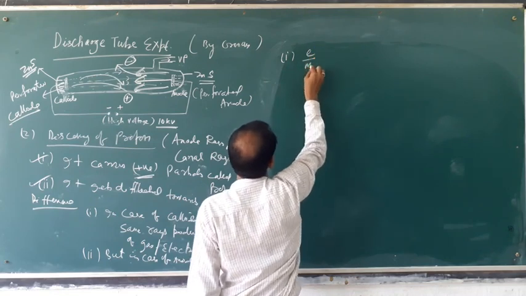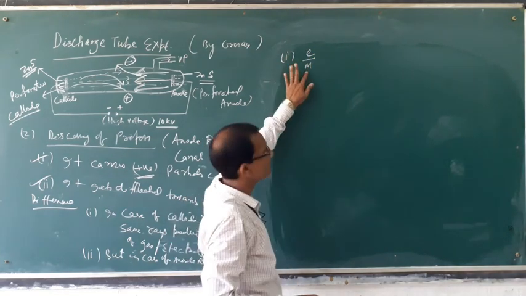Charge to mass ratio: e means charge, m means mass.